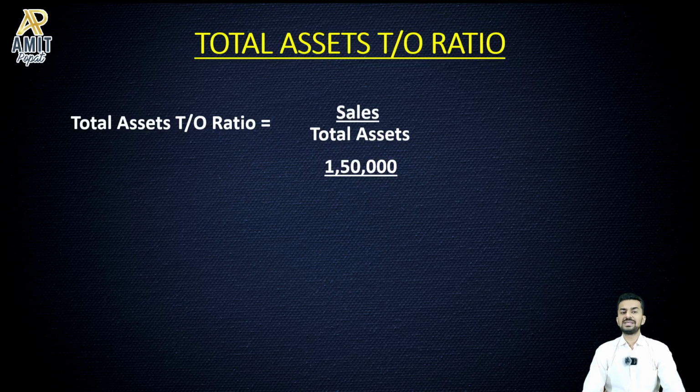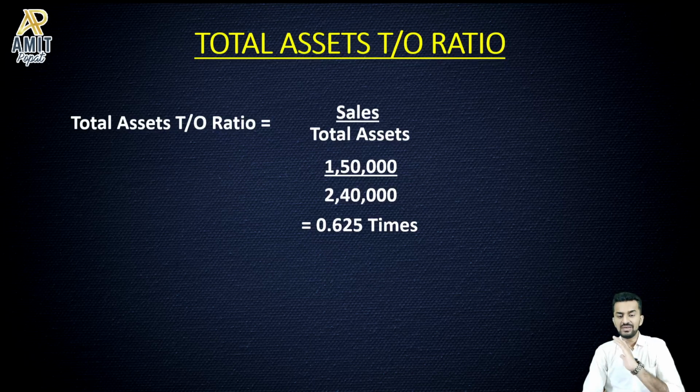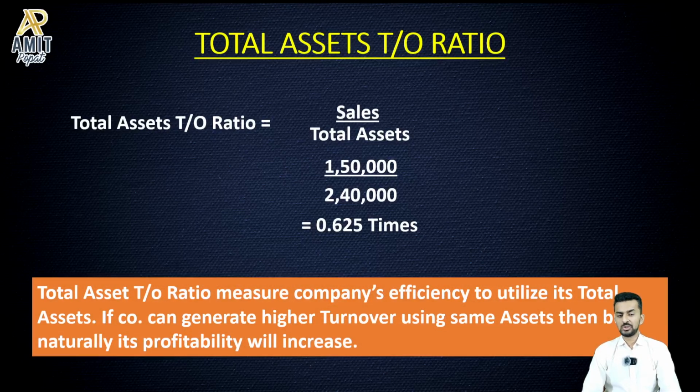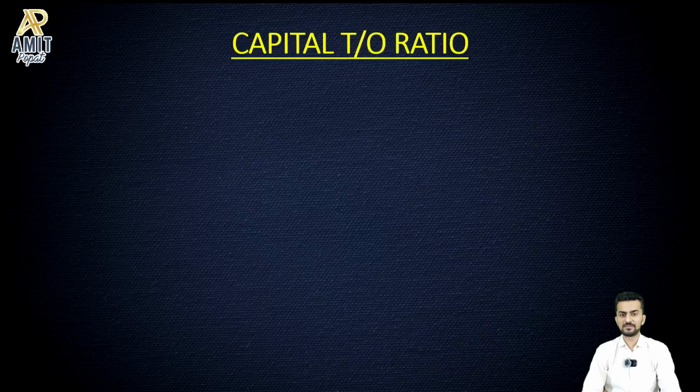So in our example, sales is 1.5 lakhs. Total assets, as the picture is getting very, very clear, 2.4 lakh. It is only 0.625 times, which is very, very less. The company has to work on this. So total asset turnover ratio measures the company's efficiency to utilize its total assets. If the company can generate higher turnover using the same assets, then naturally its profitability is going to increase.